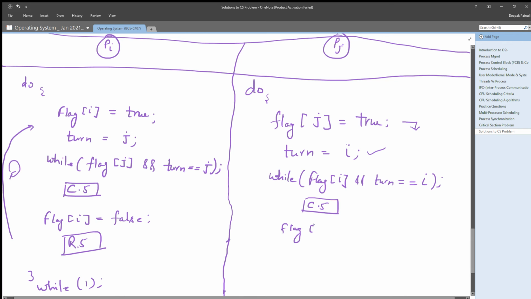After executing its critical section, it will set its own flag as false, so that the loop of the other process, the ith process, will be broken and it will get its critical section.